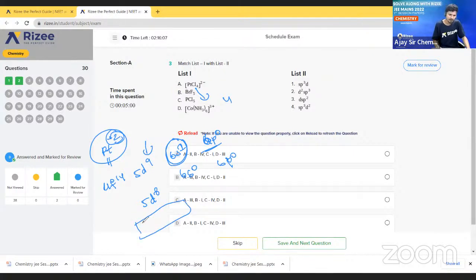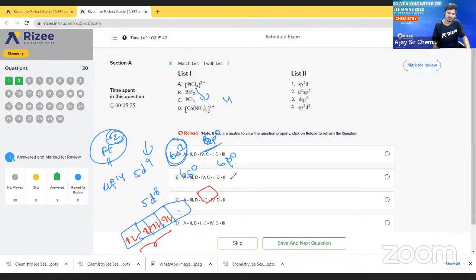Here chlorine acts as a strong field ligand. When a strong field ligand is there, pairing of electrons takes place.